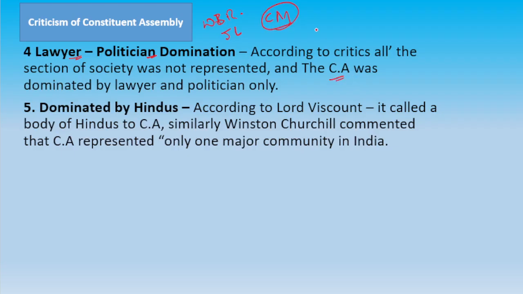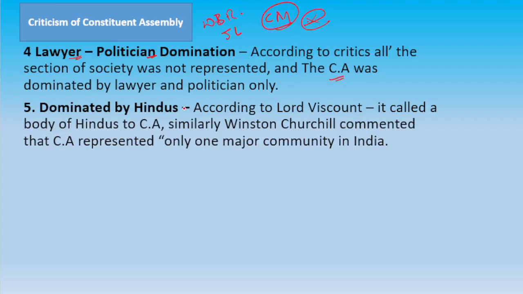So he told that this is why the wordings of the Constitution are so complicated that they were not understandable by the common man. Why? Because it was written by lawyers and politicians, and they used legal terms. And as you know, at that point of time, the literacy rate of India was very low. So a common man would not understand the constitution at that point of time.